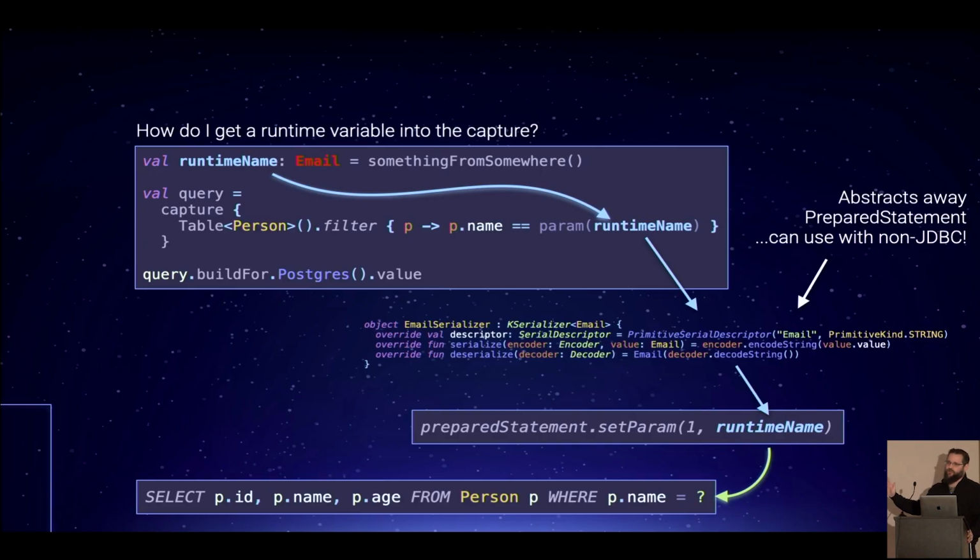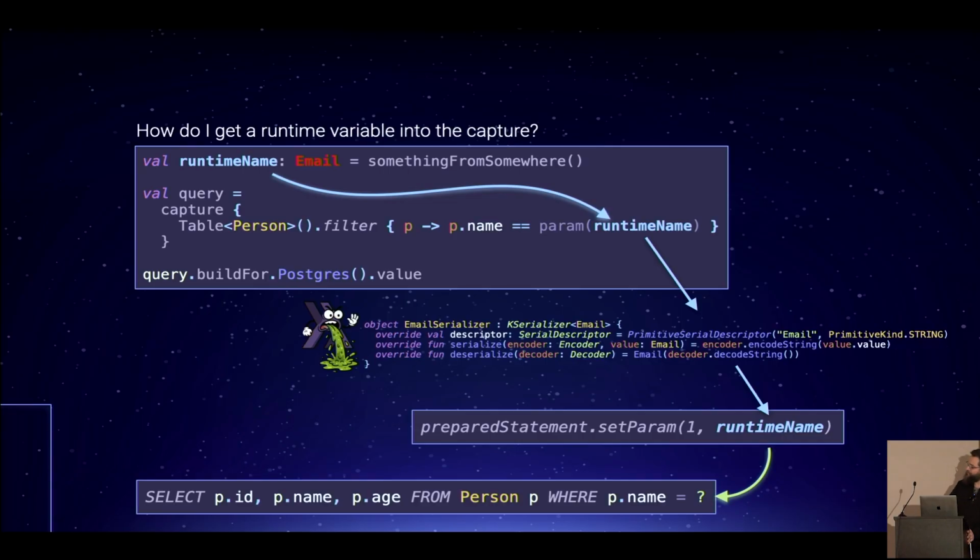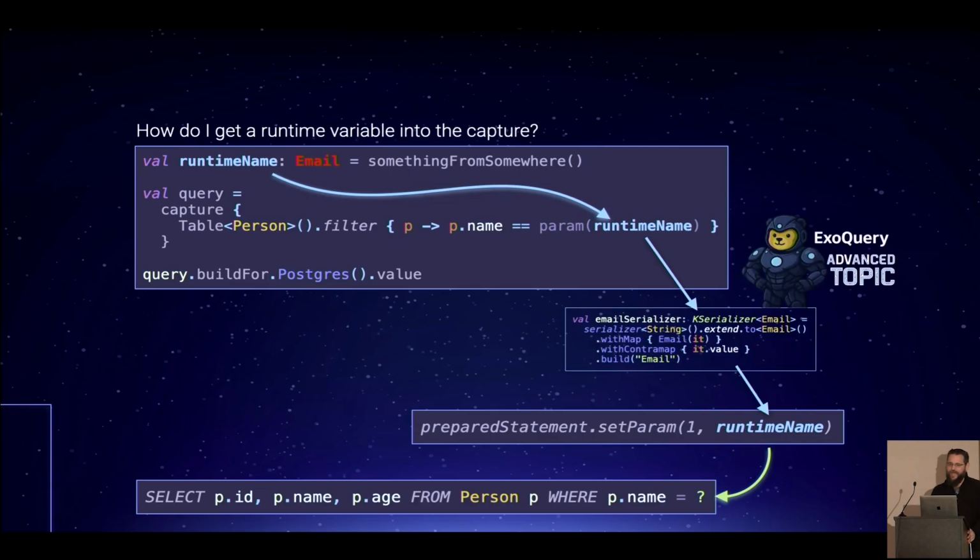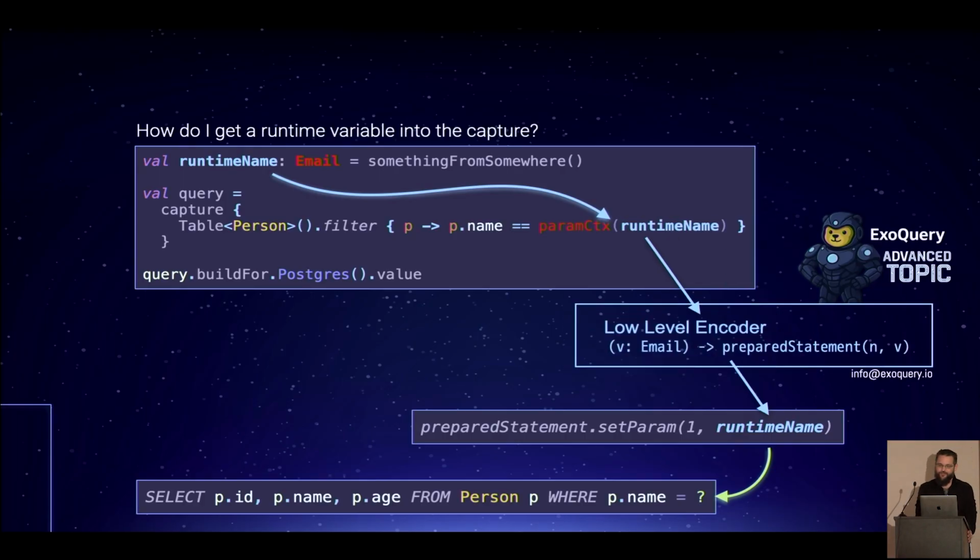Now, of course, any functional programmer will be very, very annoyed at this. Okay, right? We're used to our maps and our contra maps, which is why I'm working on a syntax that works more like this, that is slightly more pleasant. Again, advanced topic. See me in the advanced course if you want to know how this stuff actually works. And one other thing.